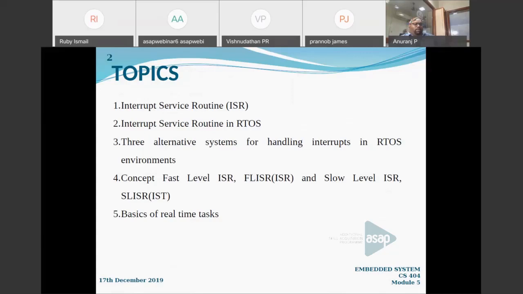And according to the time available, we will discuss some basics of real-time tasks also. Actually, the last point will be useful for you because you are going to study task modeling as the next topic in the module. So there will be some prerequisites for that, which we will discuss as the last portion. Those are the topics that we are going to discuss today.